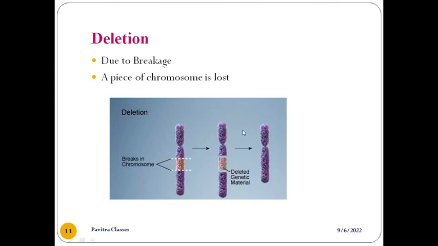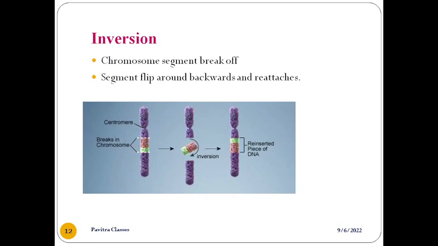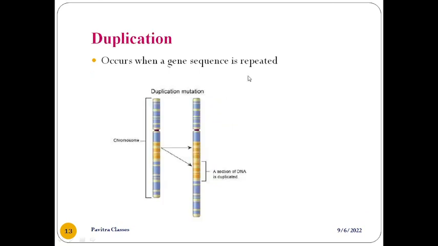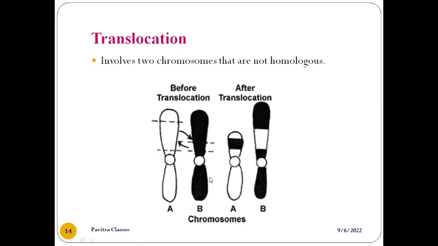This is the deletion mutation. Inversion is a rotated chromosome segment: it first breaks off, then flips around and reattaches in the same place. This is the inversion.